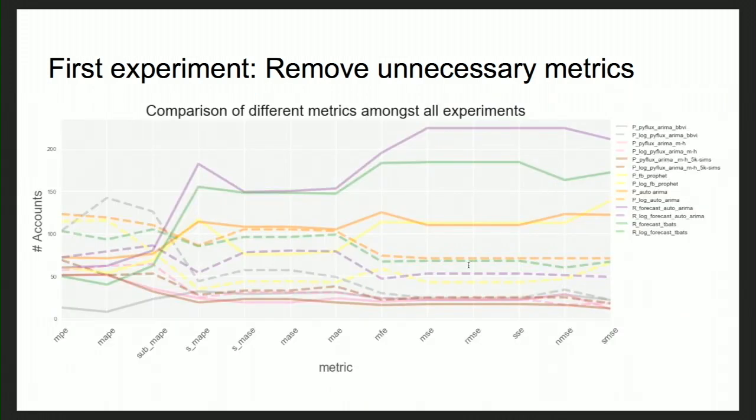Okay, before you get overwhelmed with this graph, let me explain what this graph is used for. This graph compares all the different strategies that I mentioned in the last slide. We are running all the different strategies with the different transformations, and we are comparing their results across different metrics, which are labeled on the x-axis. On the y-axis, I have the number of win counts, or number of accounts for which a particular strategy and transformation combination won.